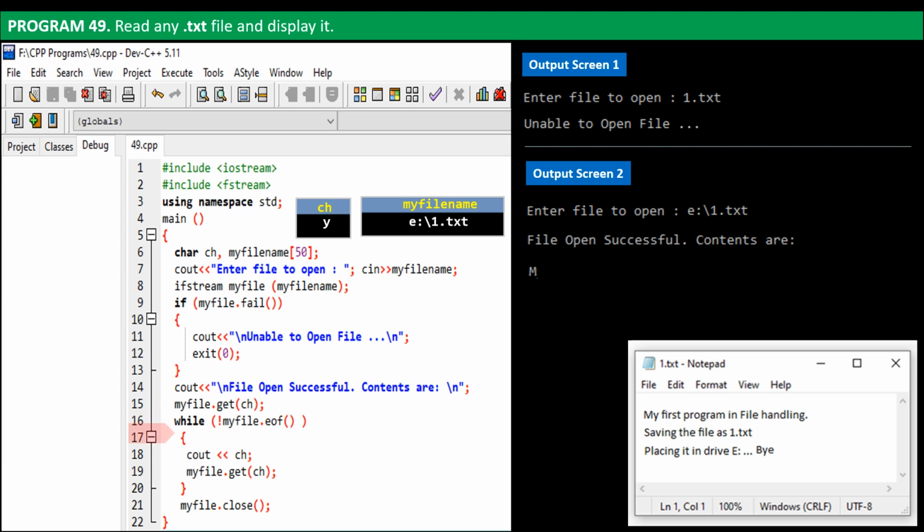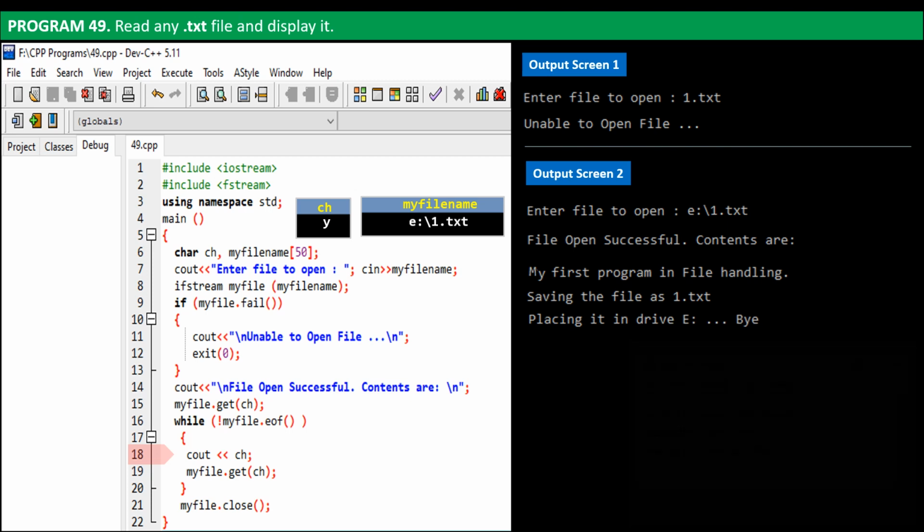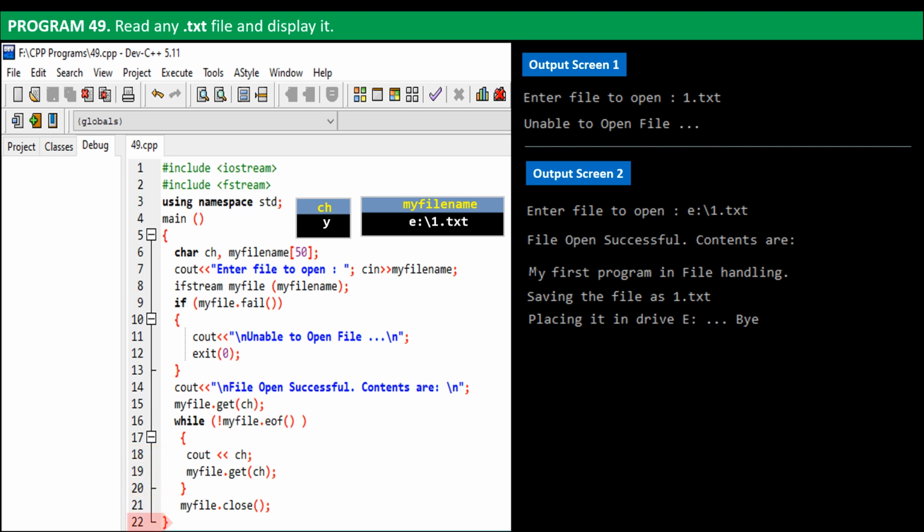Once again it's a no. Line 18 is executed. On output screen, the character y is printed. The loop continues. Entire contents as in the file 1.txt are printed onto the output screen. Next line. Then the next line. And finally the program terminates. So this is how the characters from a text file are read by the input file stream.